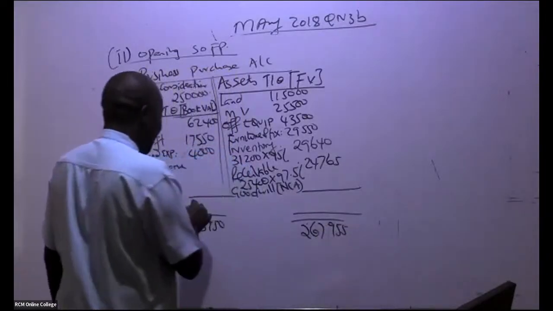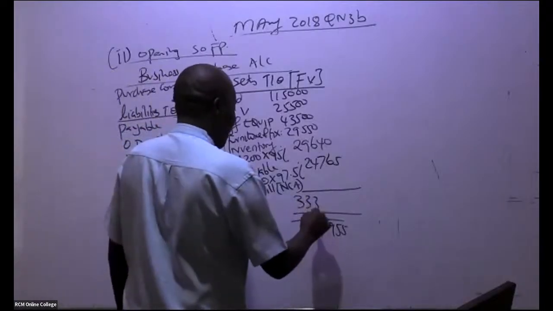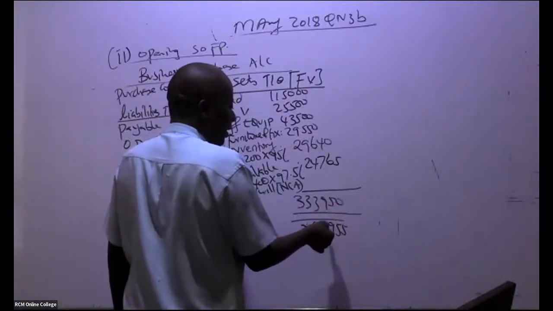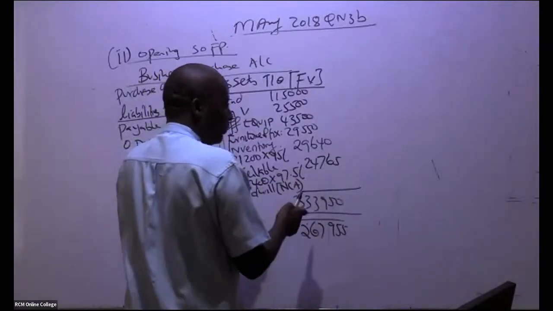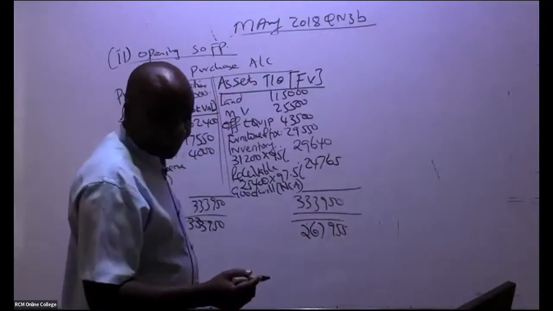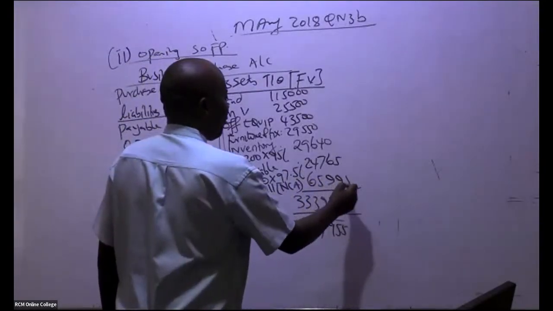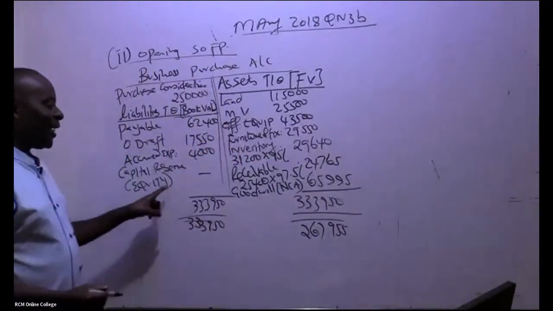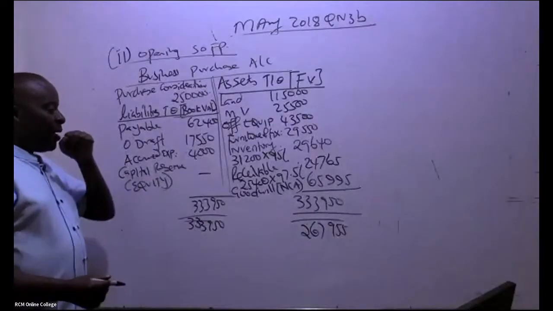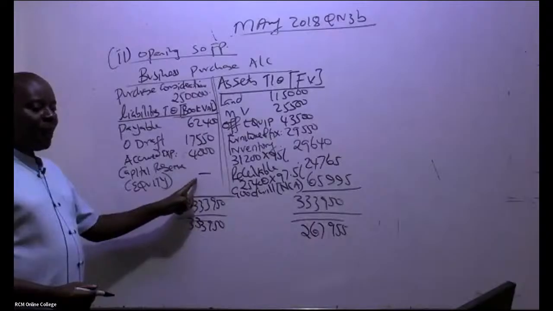So this figure is bigger, right? So you subtract: this minus this, then the balancing figure is here. So it's goodwill. So goodwill over how much? 65,995. Of course, you put a dash here just for your revision. It wasn't here. If it was here, then automatically it would have been a capital reserve.